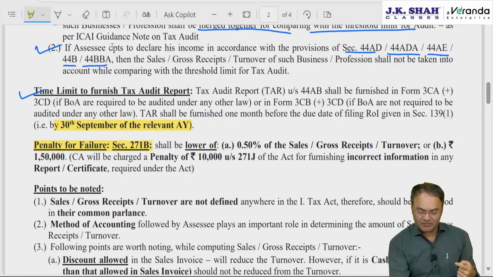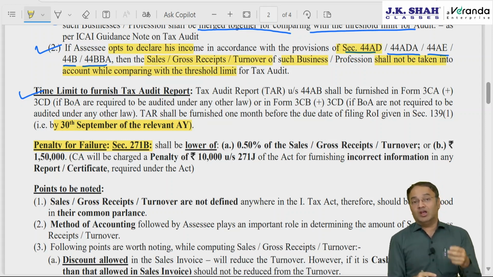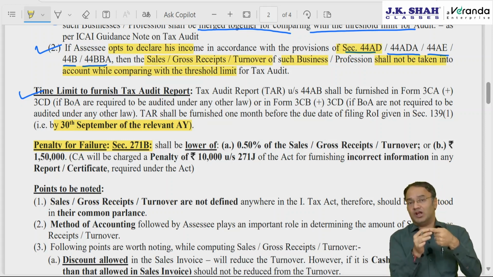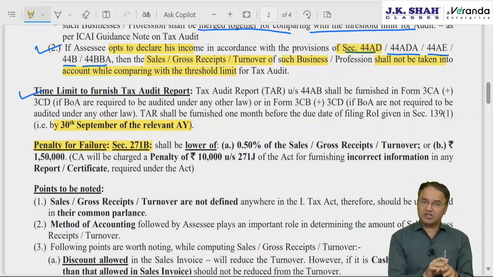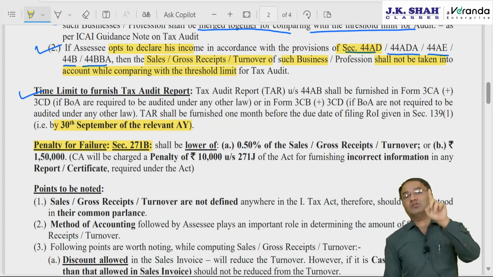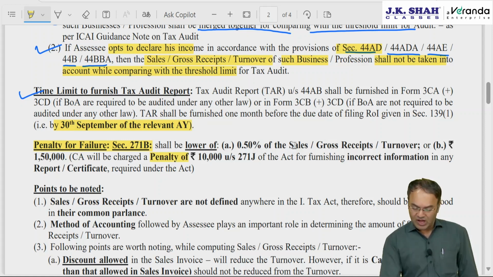And here we just discussed, if the assessee opts for 44AD for one of the businesses, then the sales, gross receipt, turnover of such business should not be taken into account while comparing with the threshold limit for the other business. Here for the other business, where the turnover is 1.5 crore, tax audit was required because it exceeded 1 crore. If the assessee did not get books of accounts audited, then the penalty will be 0.5% of this 1.5 crore and not 0.5% of 3.5 crore, or rupees 1.5 lakh, whichever is lower.